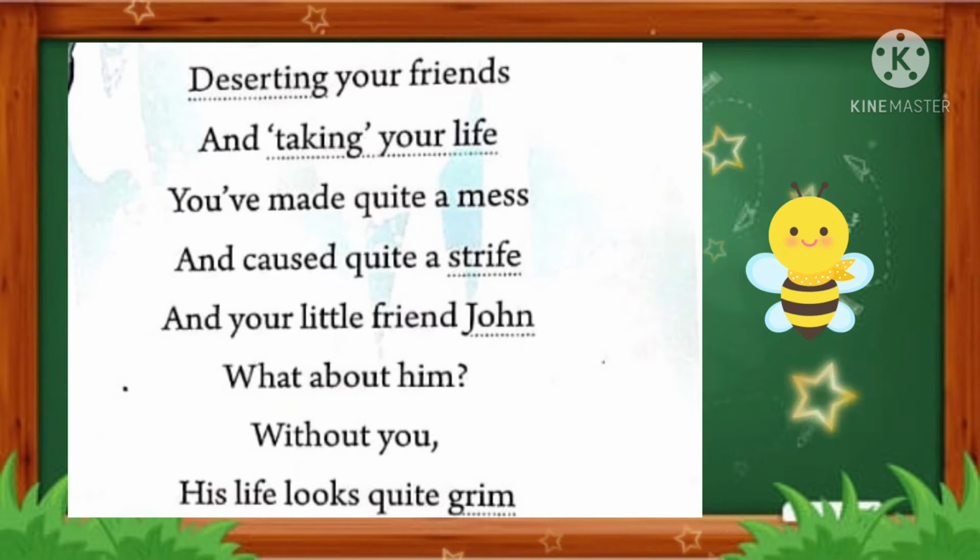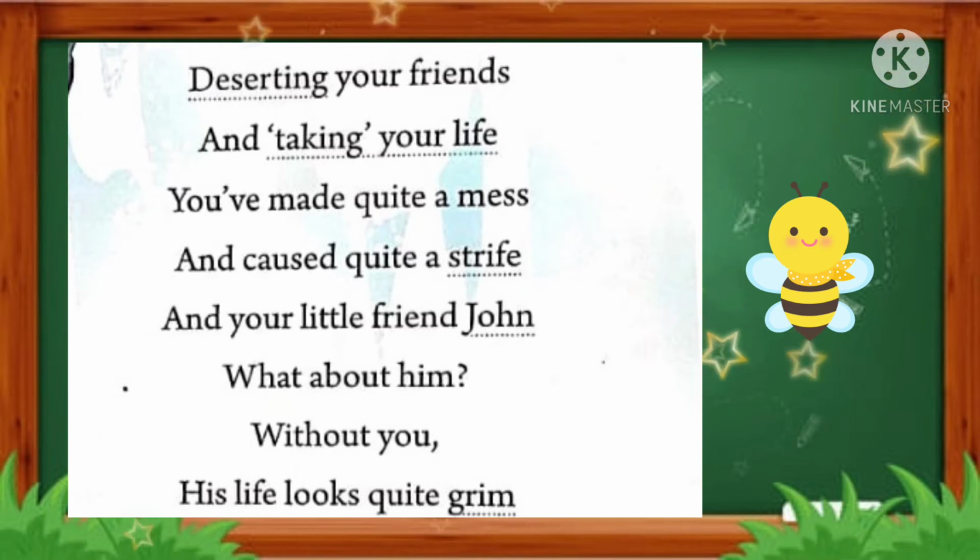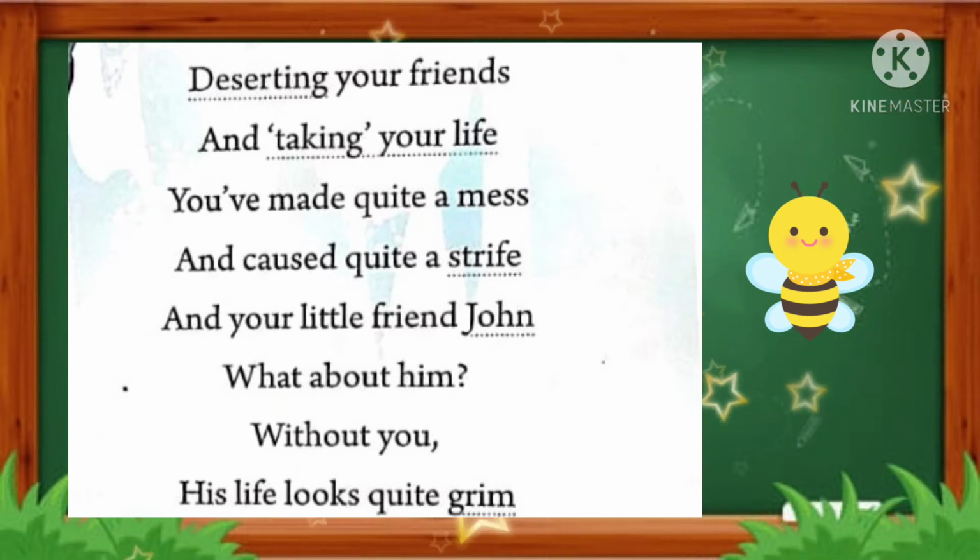And his life was taken by himself. He has taken his own life and he created a mess. Mess means a confused situation in the mind of his friends. Moriarty says that Holmes has deserted his friends and also taken his life by himself.